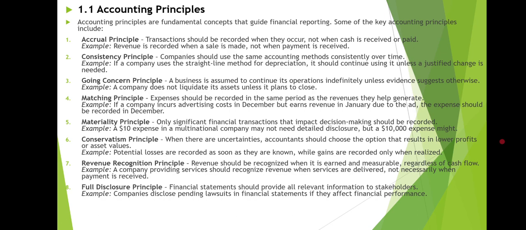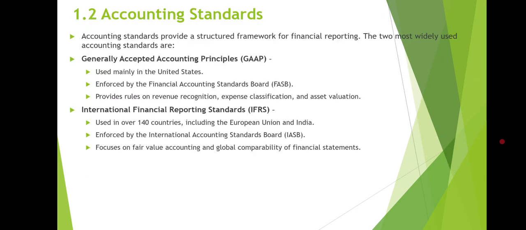For example, a company providing services should recognize revenue when services are delivered, not necessarily when payment is received. Next principle we have is the full disclosure principle, which means the financial statements should provide all relevant information to stakeholders. For example, companies disclose pending lawsuits in financial statements if they affect financial performance.